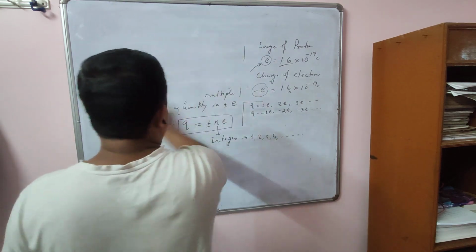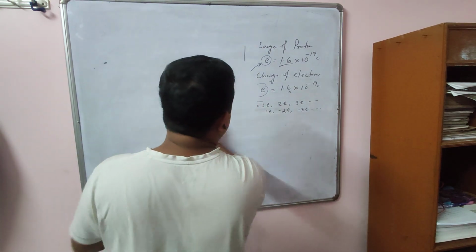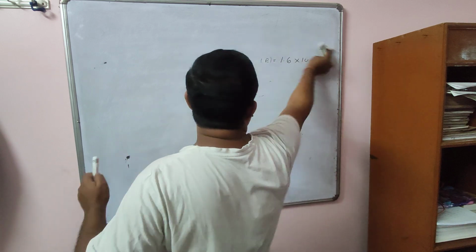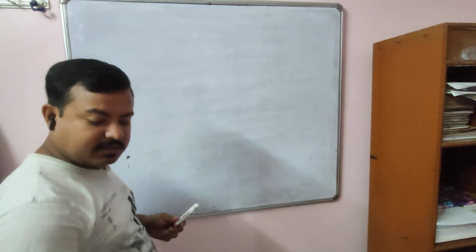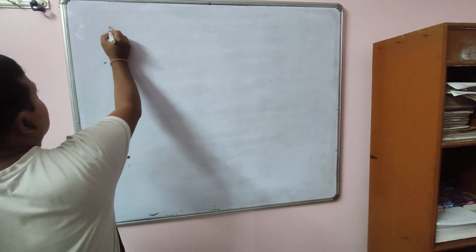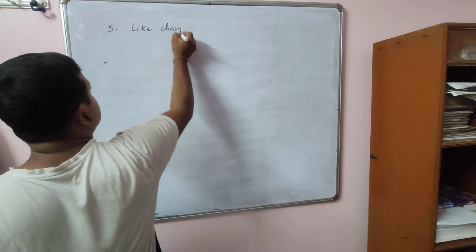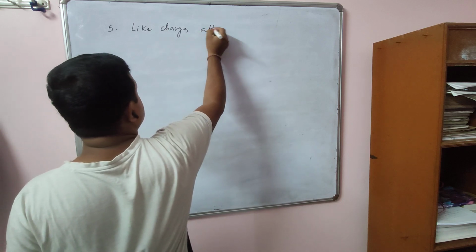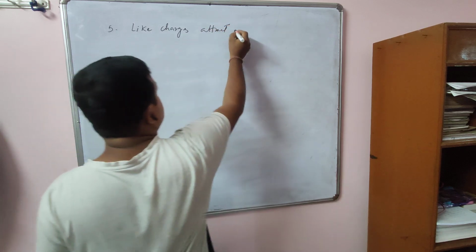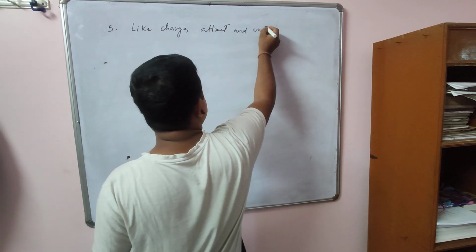Now move to the next property. The next property is the most common property. All of you know that.